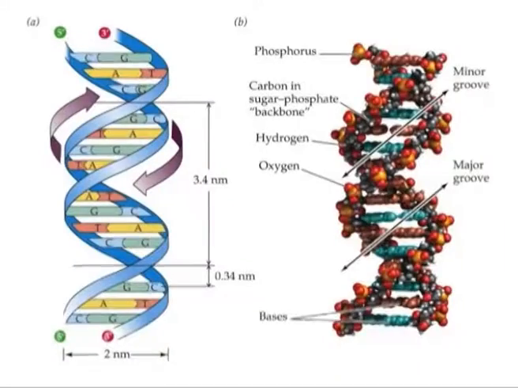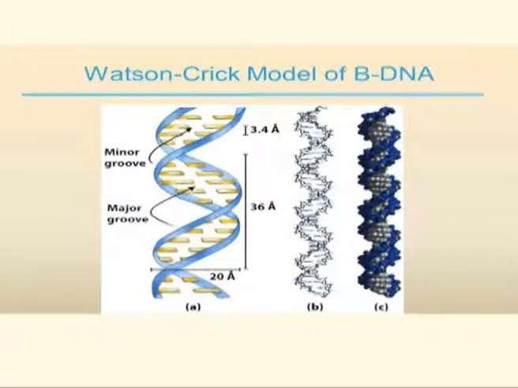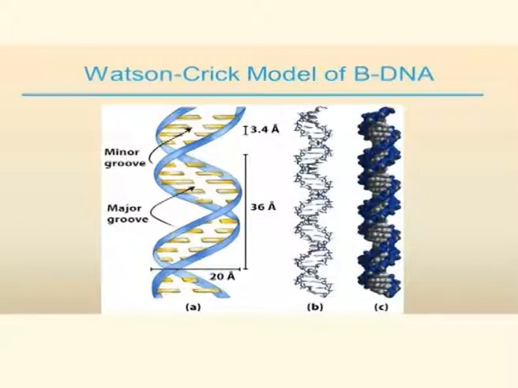Each base pair is rotated by 36 degrees, that is 1/10 of a 360-degree rotation, with respect to the next, to accommodate 10 base pairs in each turn of the helix. The model is a double helix in which the two polynucleotide strands are coiled about one another in a spiral fashion with a uniform diameter of 20 angstrom.